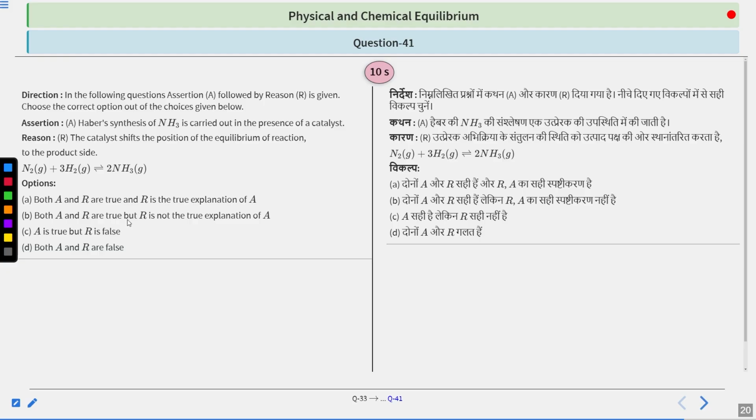Your options are: A, both A and R are true, and R is the correct explanation of A. B, both A and R are true, but R is not the correct explanation of A. C, A is true, but R is false. D, both A and R are false. So your time to solve this question starts now.